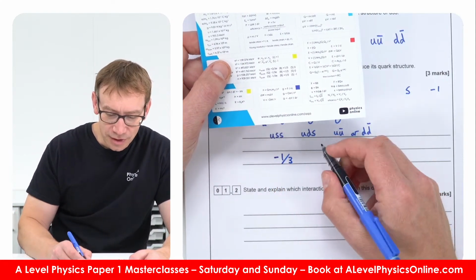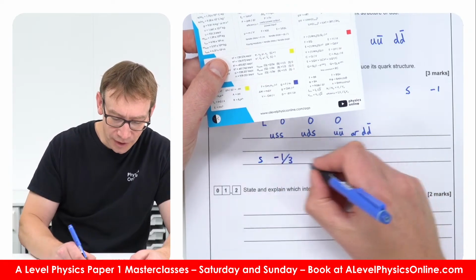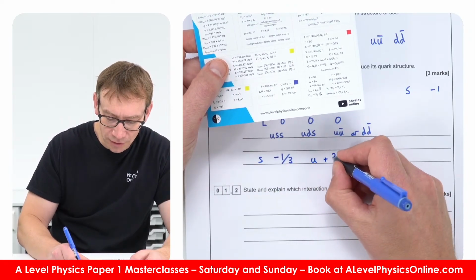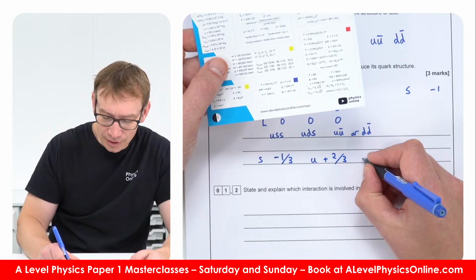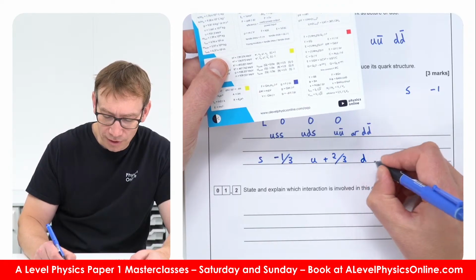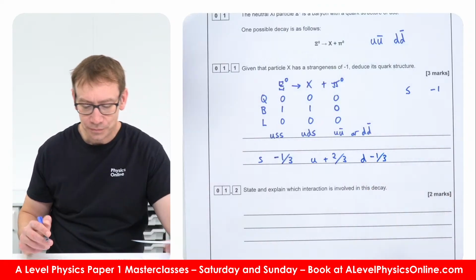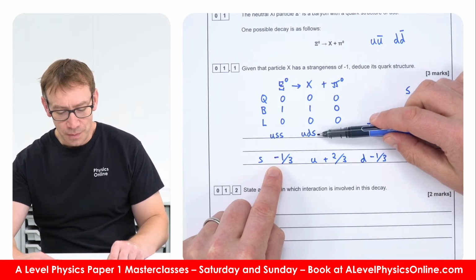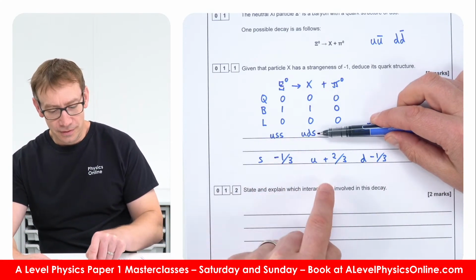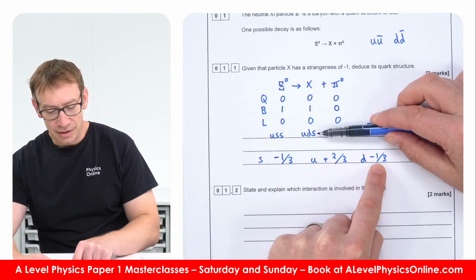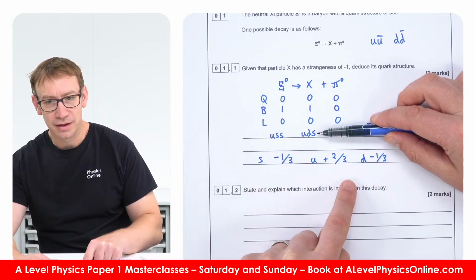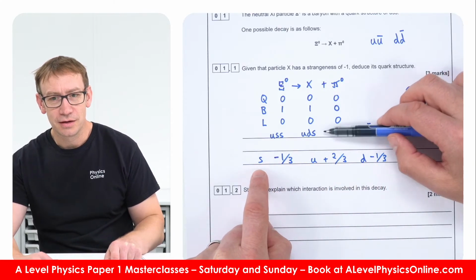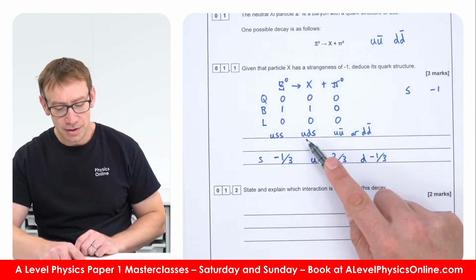We know that an up quark has got a charge of +2/3, and a down quark has got a charge of -1/3. If you've got a strange quark in this, then whatever else we have, this plus that must be equal to 1/3 in order for there to be no charge. So it has to be UDS.